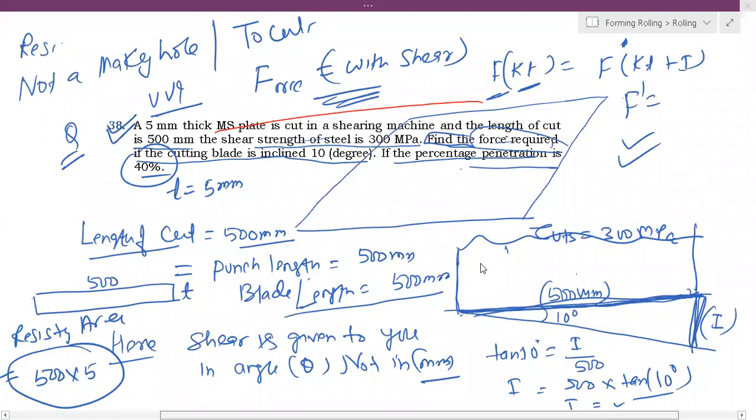See, in a GATE examination, what is the value of tan 10 degree? You have to calculate, you have to estimate. Calculator is allowed, Dheeraj. Calculator is allowed. If not allowed, then you have to calculate. That is 0.176.